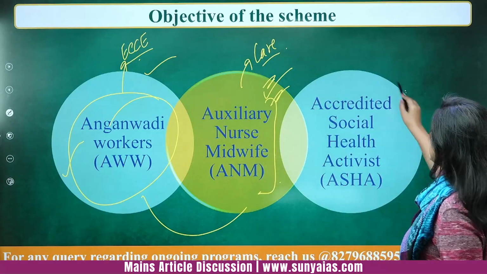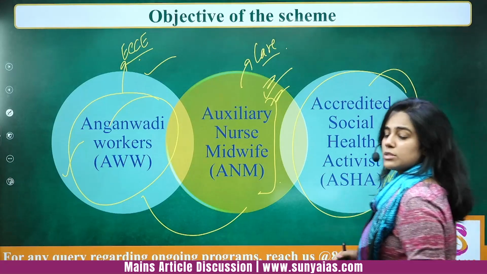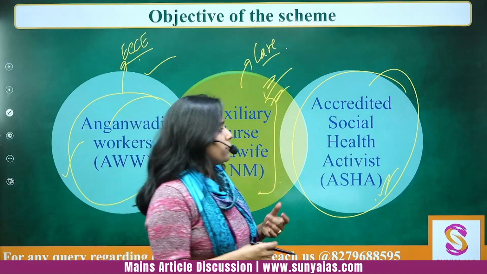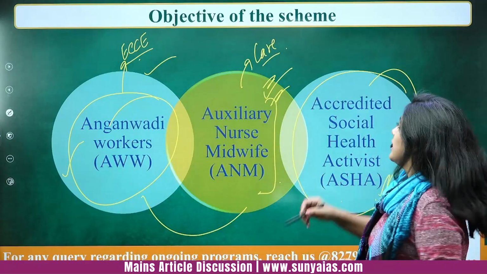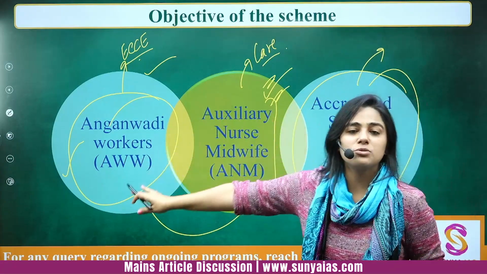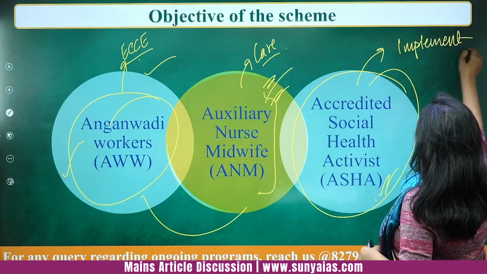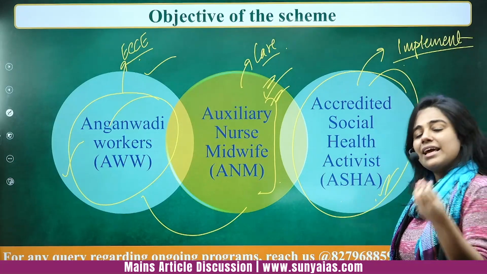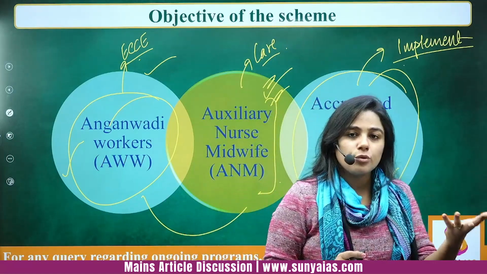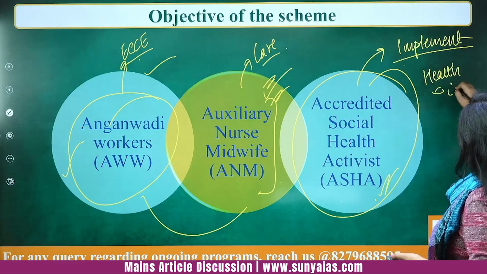Then accredited social and health activists, the ASHA workers. They have been very much in the news because they have been protesting. In 2023 itself, they were protesting against the non-payment of dues. So ASHA workers are also similar to the Anganwadi workers, in fact sometimes used interchangeably, but they are implementers. They implement the particular scheme, and they are even inducted for various different schemes that are announced. Okay, so overall the health and care aspect of it.